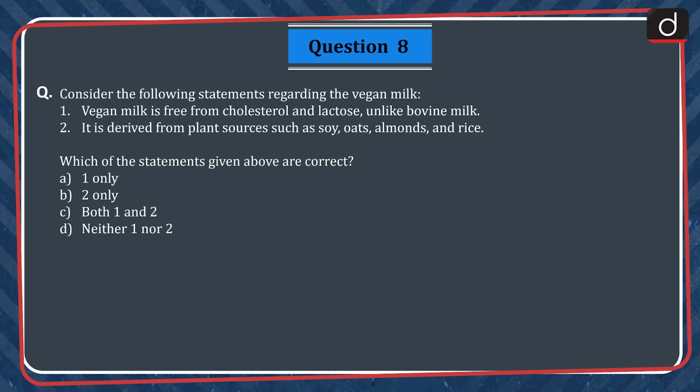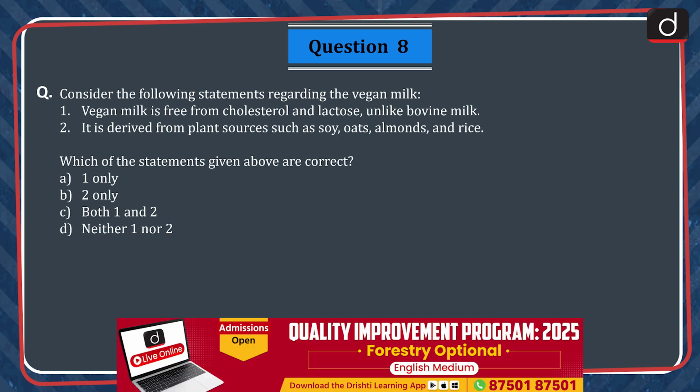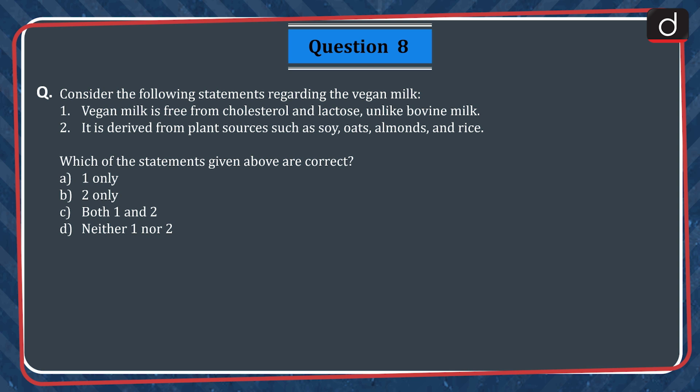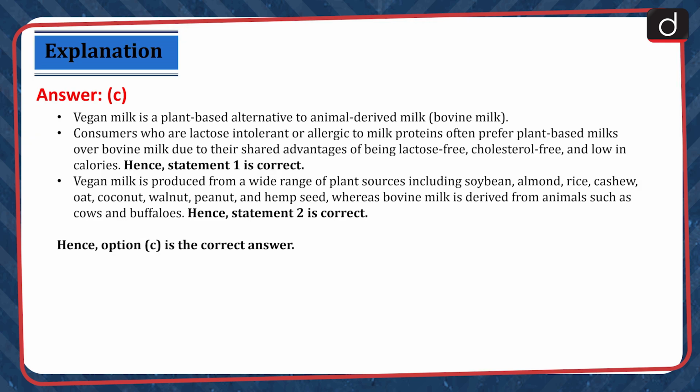Question 8. Consider the following statements regarding the vegan milk. 1. Vegan milk is free from cholesterol and lactose, unlike bovine milk. 2. It is derived from plant sources such as soy, oats, almonds, and rice. Which of the statements given above are correct? A. 1 only, B. 2 only, C. Both 1 and 2, D. Neither 1 nor 2. The correct answer is option C.